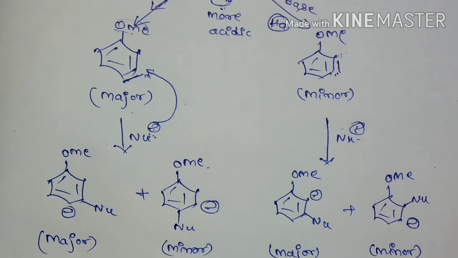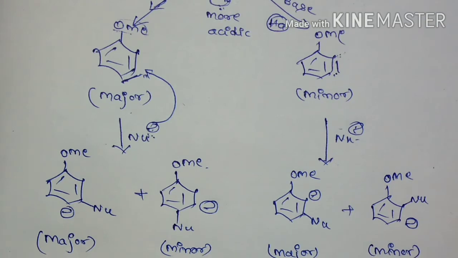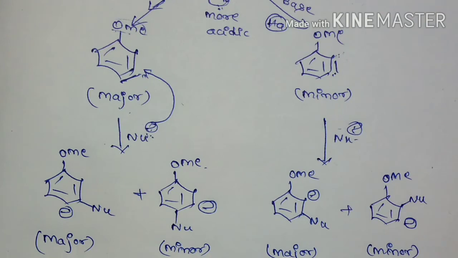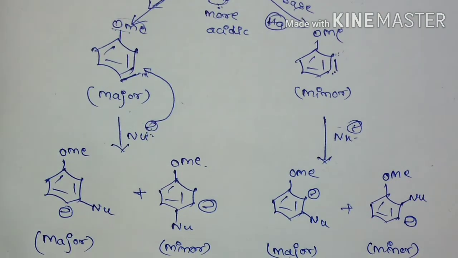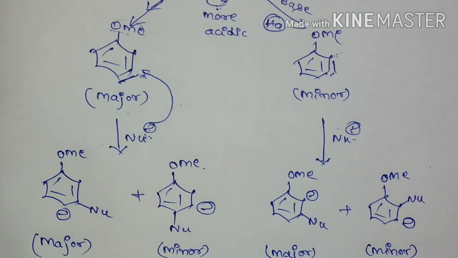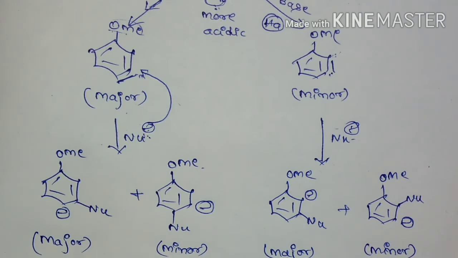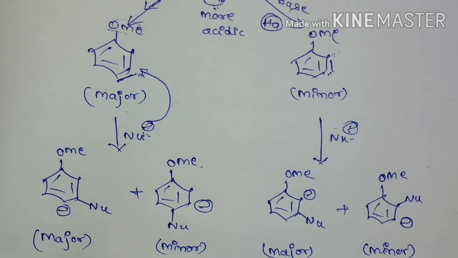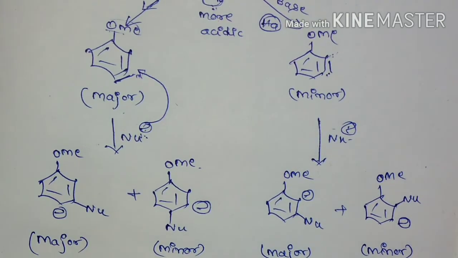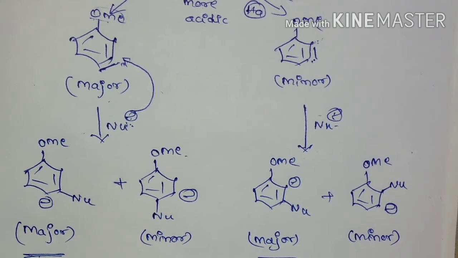Okay, so you should be very careful. If electron donating groups like methoxy or NR2 are given, then the Hb proton, which is present at the para position, is more acidic. So the para position proton will get removed and the major product will be meta. So the nucleophile will attack at the meta position. Here also the meta position. This is the regiochemistry with an electron donating group.